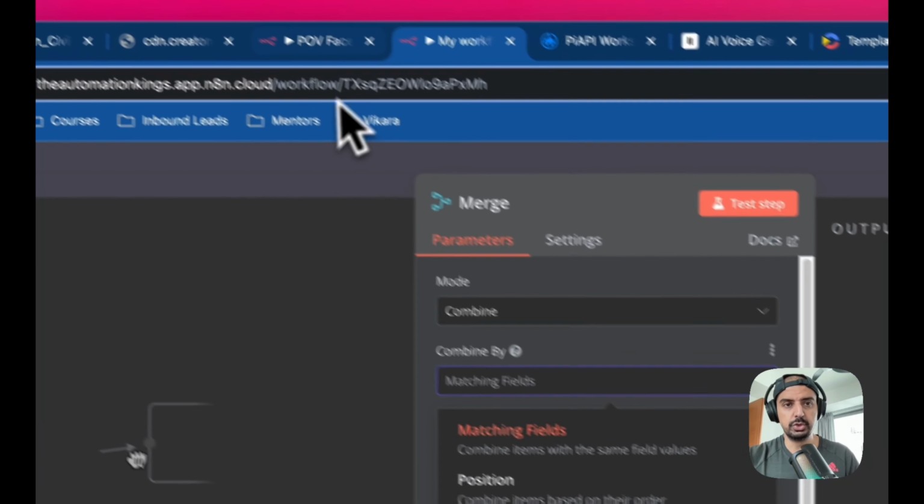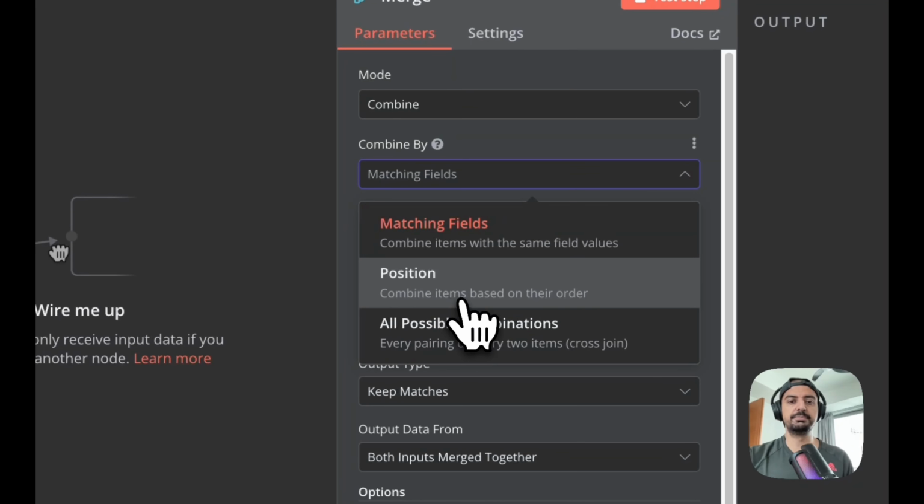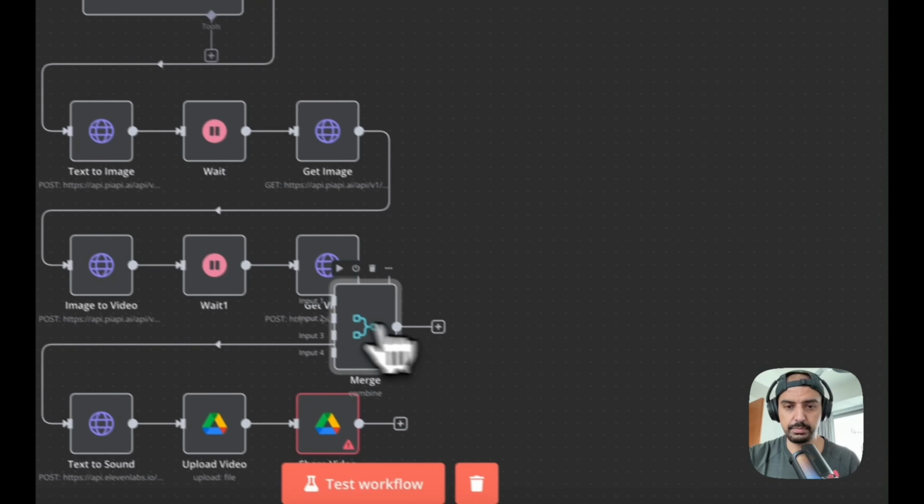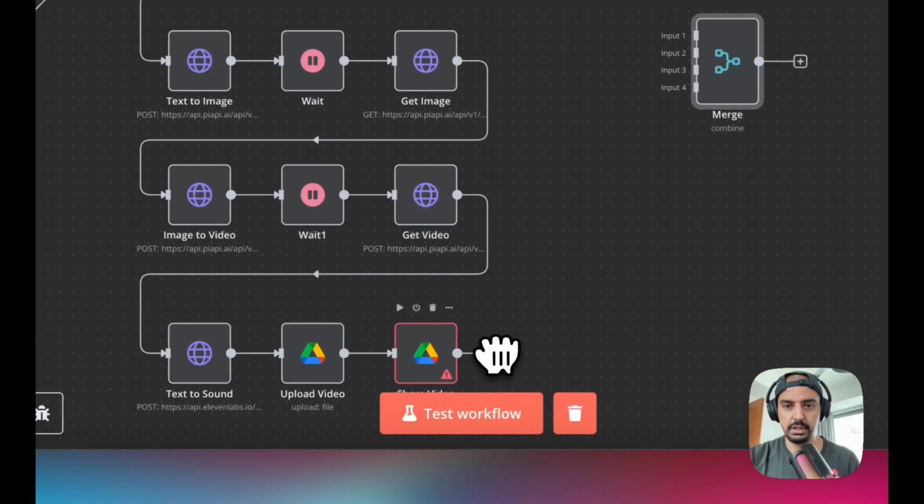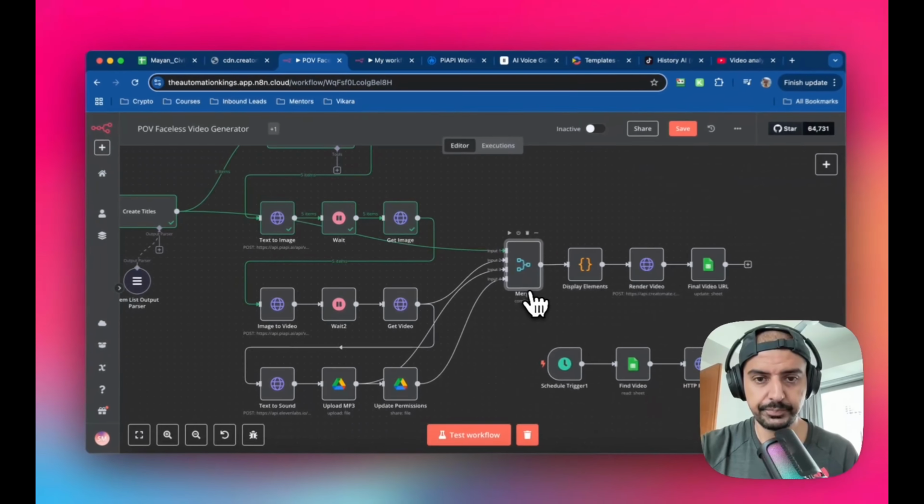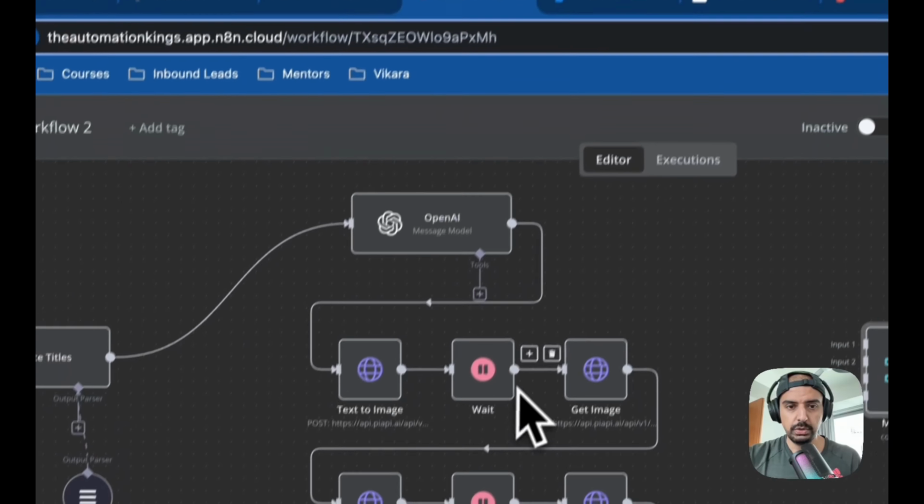Here we want to do position, combine by the number of position. This combines items based on their order, and you'll see why. We're going to set this to 4 again, move this over here, and go back to the original to see exactly how it works. The first input is going to be the text to image. The second input is going to be the MP3 file, the sound file. The third input is going to be the video, and the last input is going to be the update share permissions.